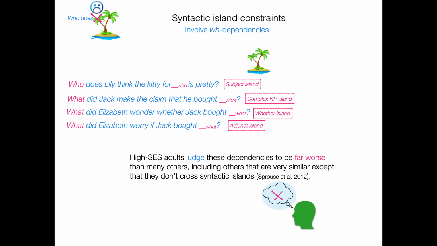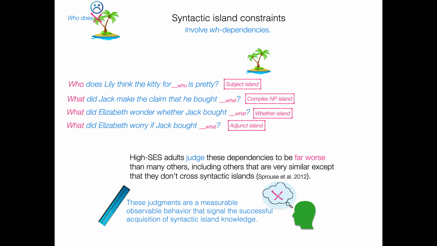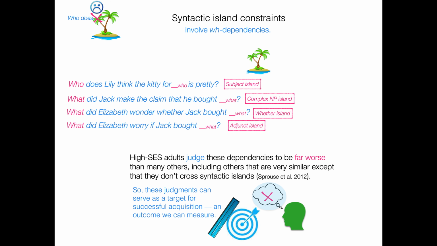So what we do know is that high SES adults judge these dependencies, these ones right here, to be far worse than many others, including others that are very similar, except that they don't cross syntactic islands. This is work from Sprouse and colleagues 2012. So these judgments are a measurable, observable behavior that signal the successful acquisition of syntactic island knowledge. We can measure that and say, if you are showing that kind of judgment pattern, you seem to have syntactic island knowledge. And I'll show you how that works in a moment. But for our purposes, the important thing is that these judgments can serve as a target for successful adult-like acquisition. This is an outcome that we can measure, which is very important. We want to be able to have measurable outcomes.